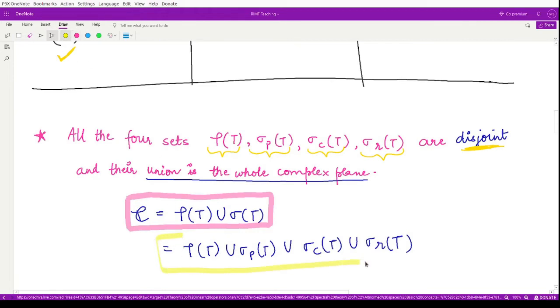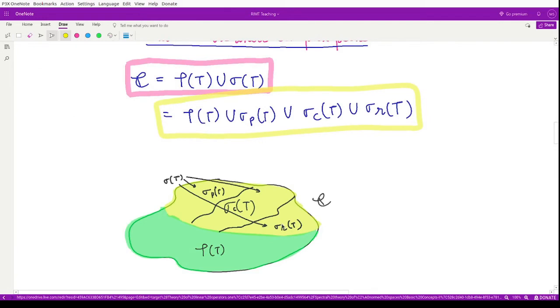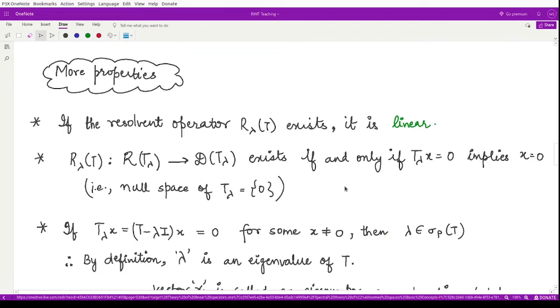So this is the partition, and you may also have a look here to have a better understanding. Okay, next let us move on to see some more properties related to this. We say if the resolvent operator R lambda exists, then it has to be linear. Why? Because your operator T was also linear.